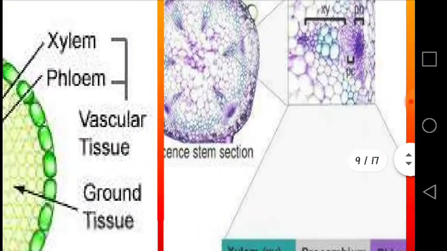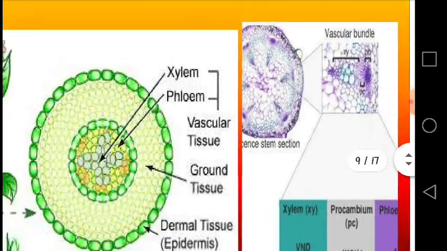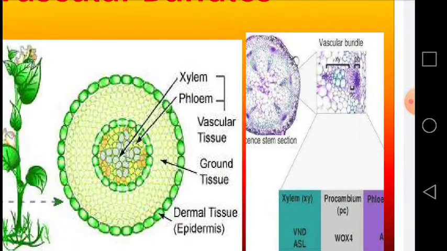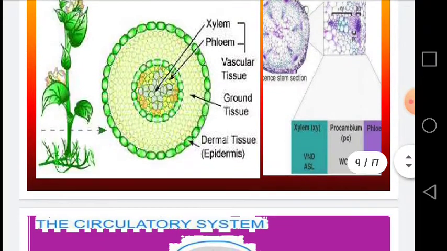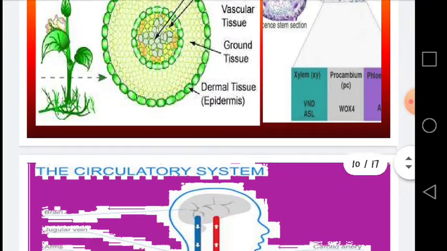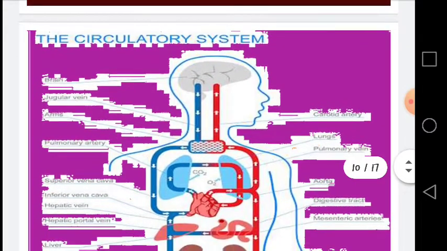As you can see the position of the xylem and the phloem in the plants. These two tissues make the vascular tissues or vascular bundles, which are responsible for the transportation of the materials in the plant body. After having this description, we are moving towards the humans.